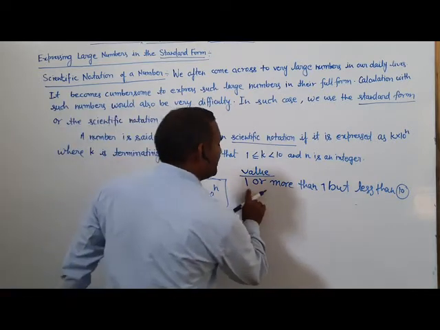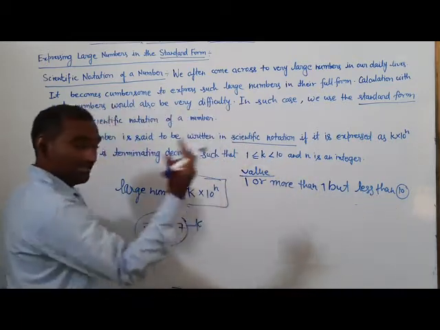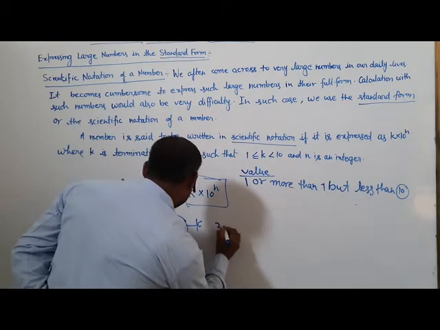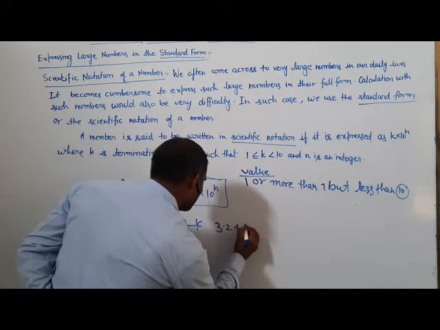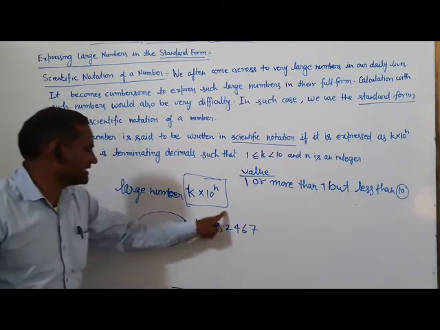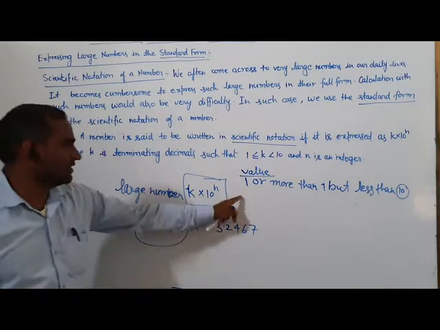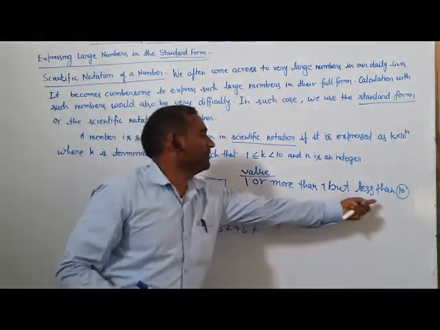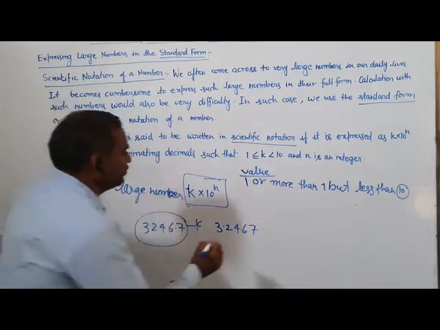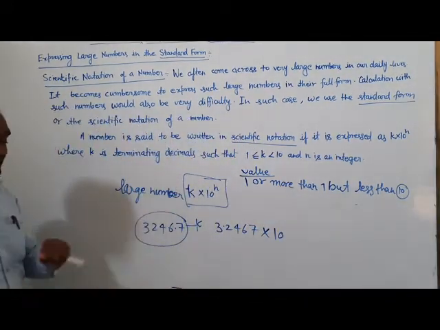The value of k should be 1 or more but less than 10. So the value will be 3.2467, which is more than 1 but less than 10. Now into 10 raised to the power n.